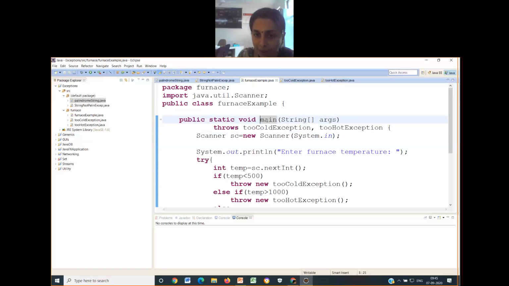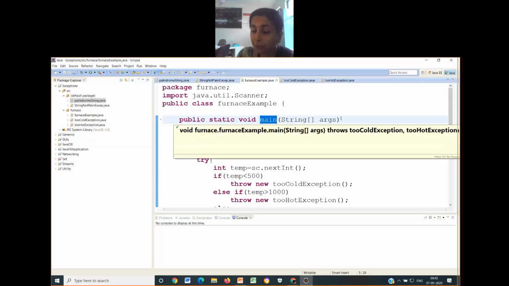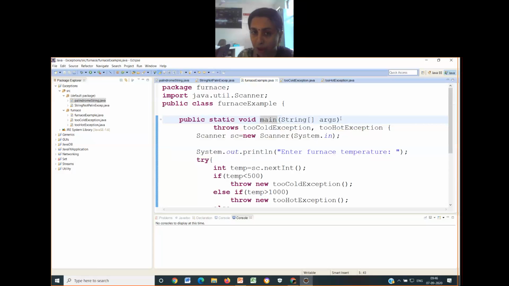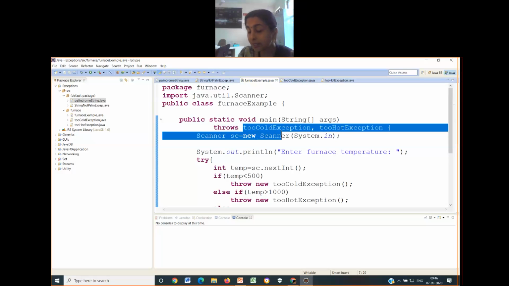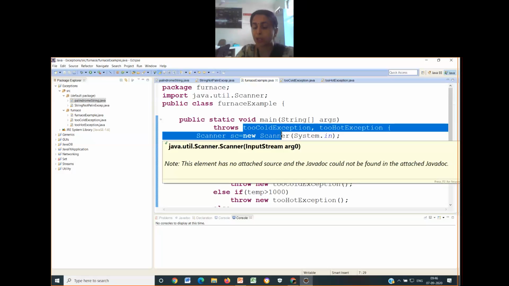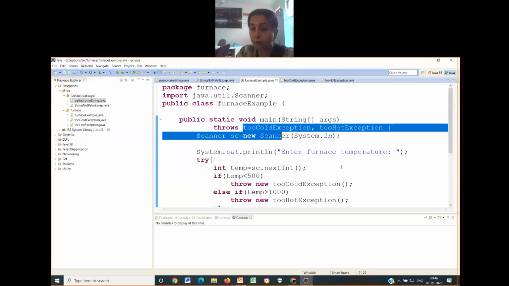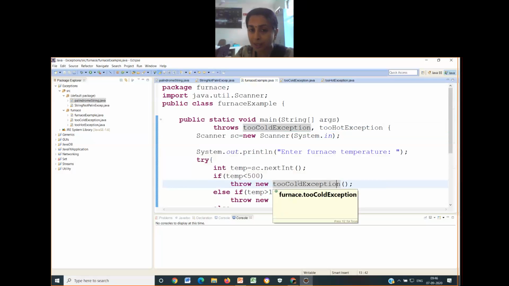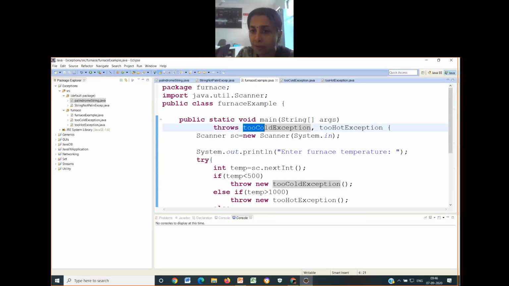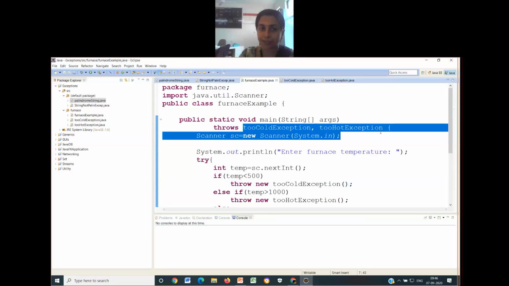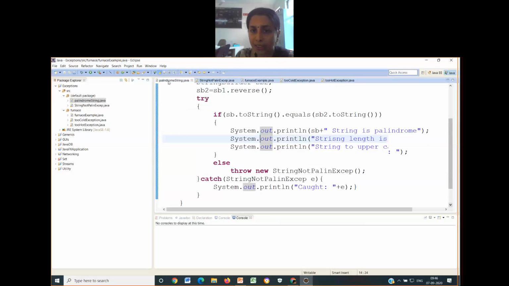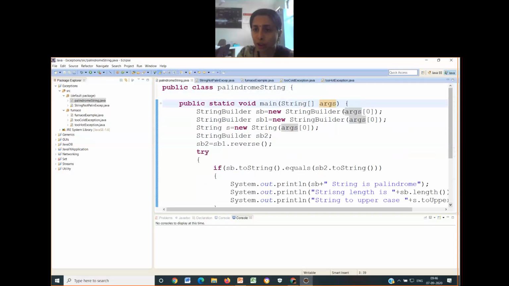Just have a look at this main function. Soon after the main function has ended its signature, there is throws followed by a comma separated list. Since there is more than one exception class in the whole program, you need to specify them comma separated. In the previous example, main was not having throws.